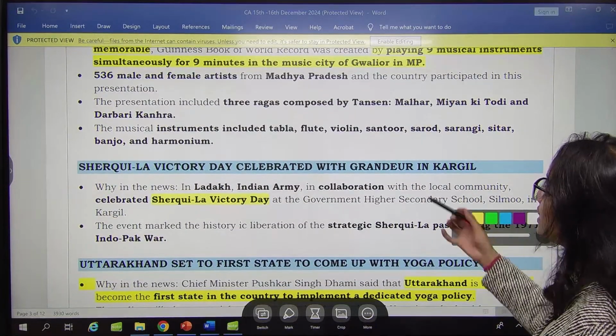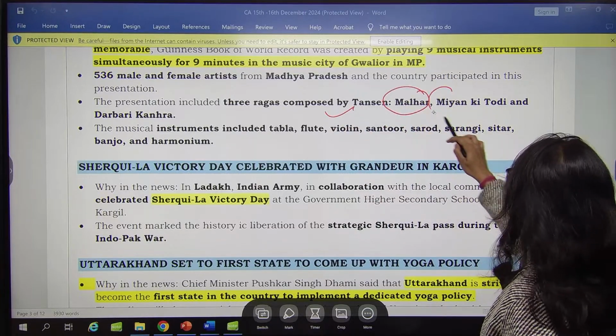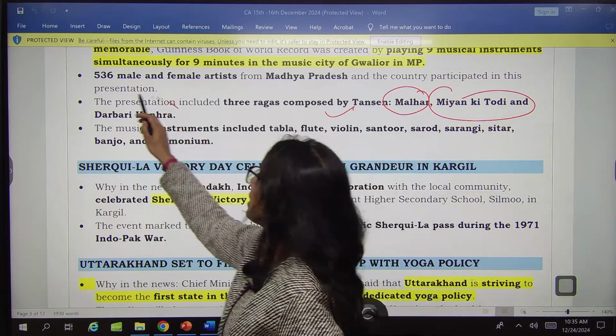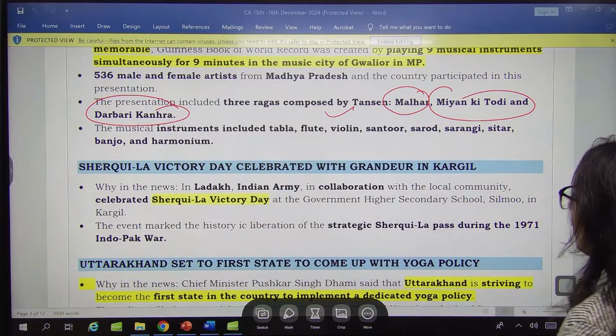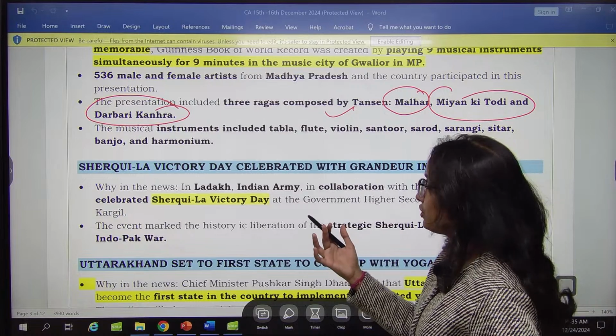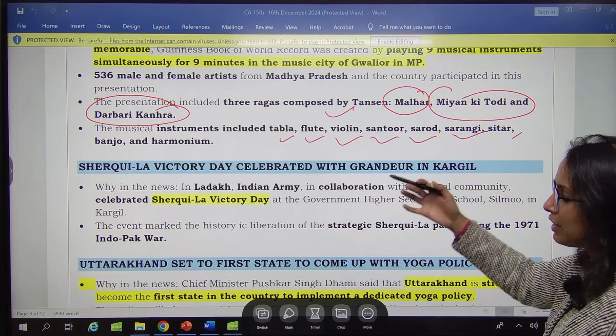These are important ragas which were composed by Tansen: Malhar, Miya Ki Todi and Darbari Kanada. Remember these names, okay? And the musical instruments which were played were tabla, flute, violin, santoor, sarod, sarangi, sitar, banjo and harmonium.